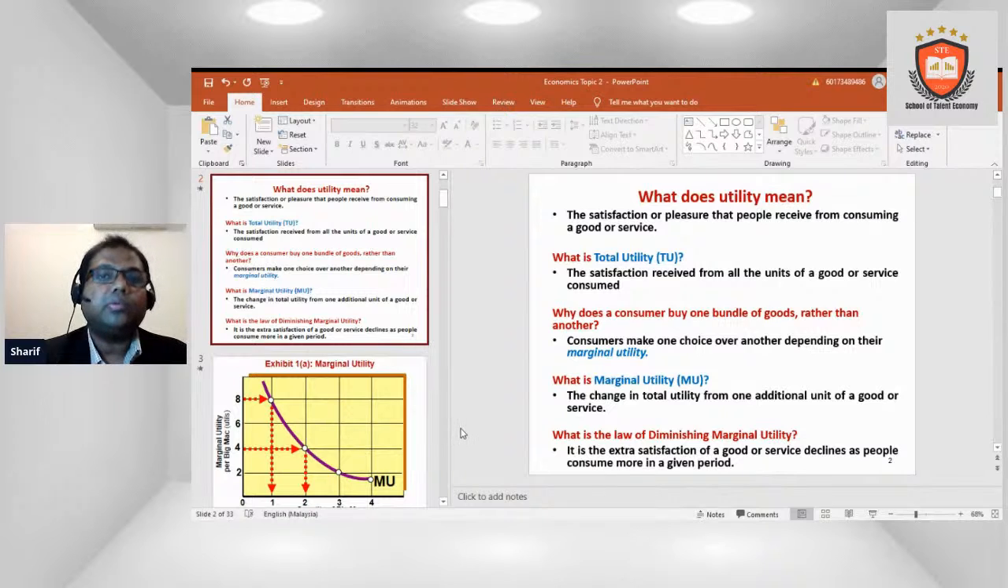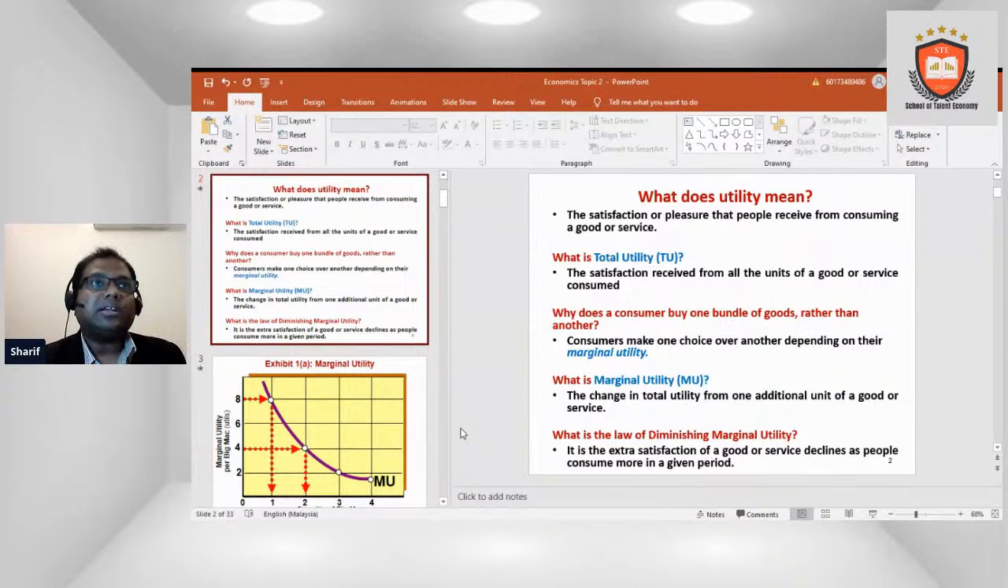Today's topic is, what does utility mean? The satisfaction or pleasure that people receive from consuming a good or service. So utility means, for example, when we consume a good or a service, it gives us some satisfaction. It's called utility. Let's say we consume food for our dinner, so it gives us some satisfaction and pleasure. This is what utility means for us.